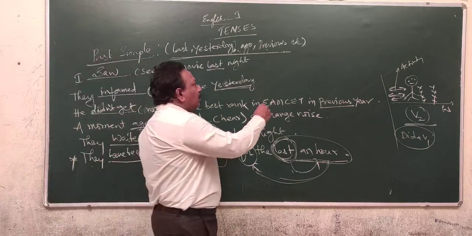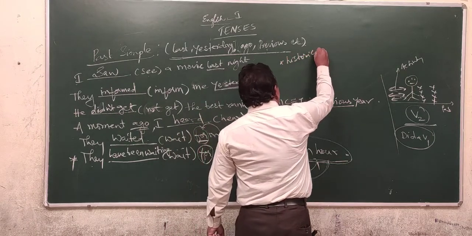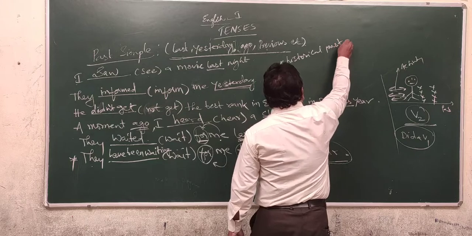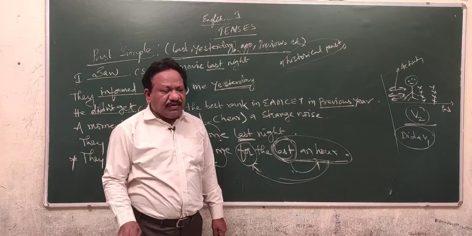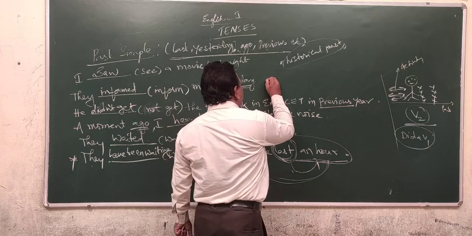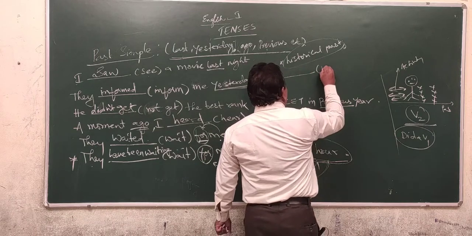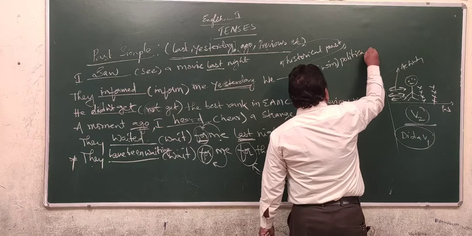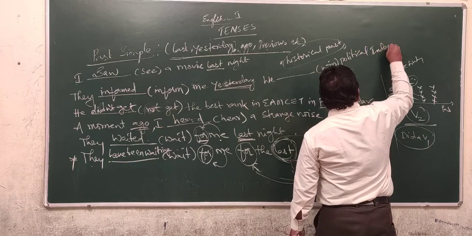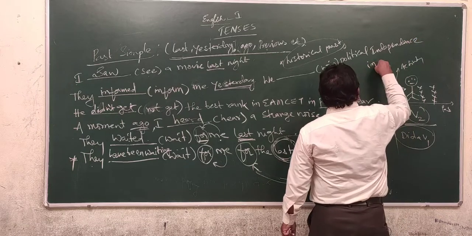And one more: to indicate the historical past, historical events, we use the past simple tense. For example, we win political independence in 1947.